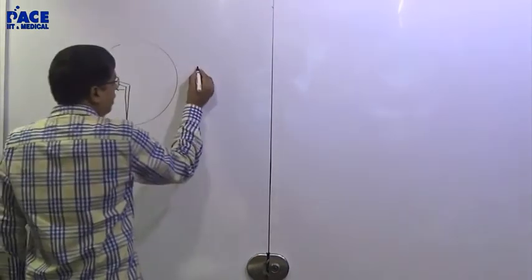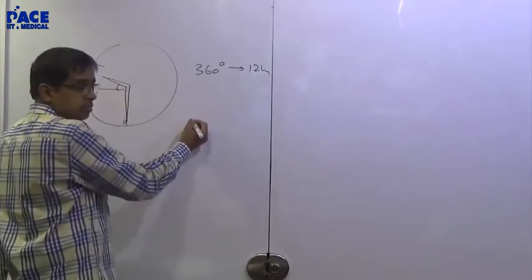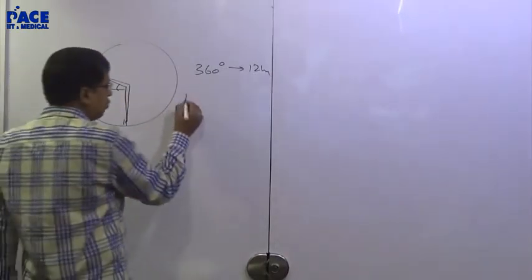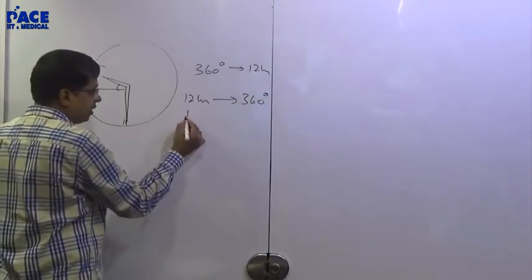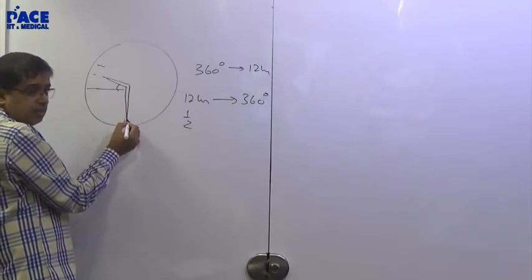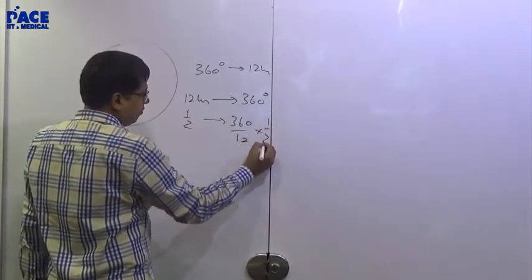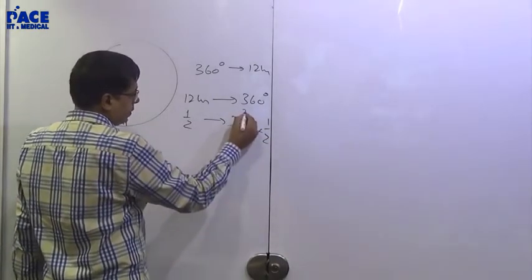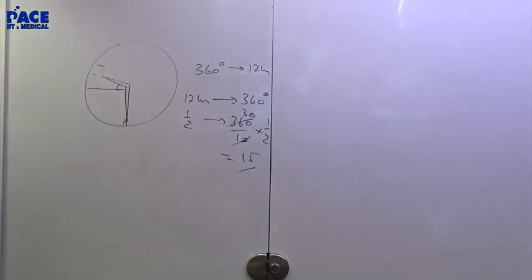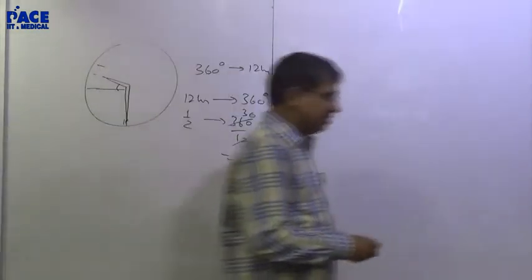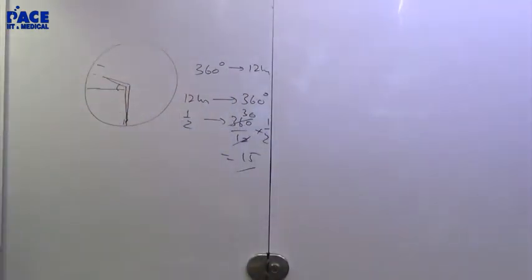The hours hand will go by 360 degrees for 12 hours. Right? So for 12 hours, the angle is 360 degrees. For half an hour, 30 minutes means half an hour, it will be 360 by 12 into half. This is 15. 90 plus 15. Yeah, 105 degrees. Good. CD हो जाएगा.